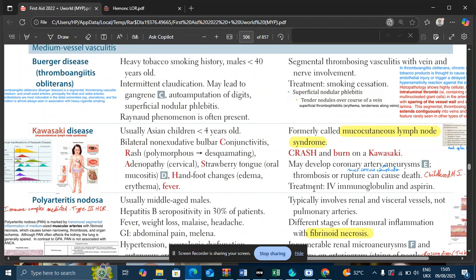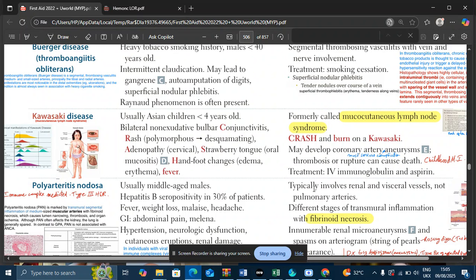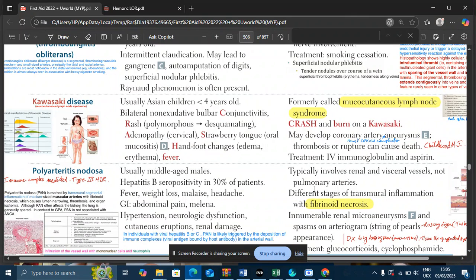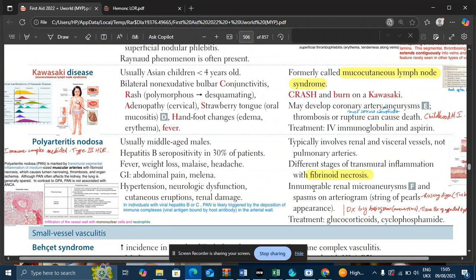Behçet disease is associated with smoking. Polyarteritis nodosa is associated with hepatitis B seropositivity. For Kawasaki disease you should remember CRASH findings. That previous lecture is very high yield, go and check it out. So polyarteritis nodosa is more common in males. It is associated with hepatitis B seropositivity.